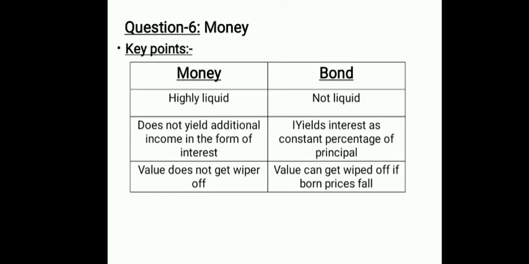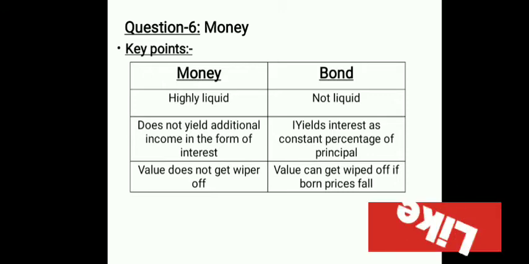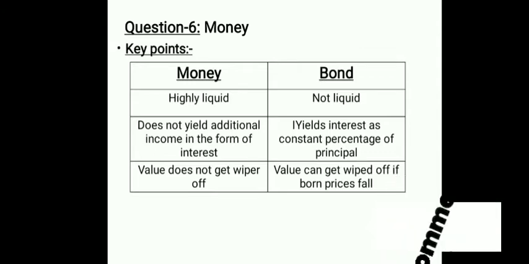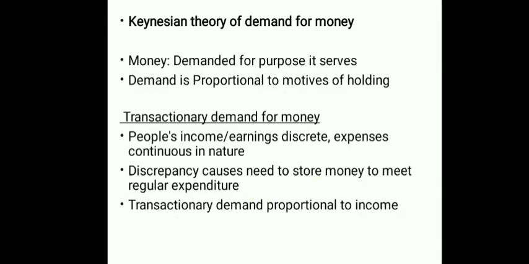Then the third point of difference is that the value of money does not get wiped off. However, the value of bonds can get wiped off if bond prices fall. If bond prices fall, value will get eroded. Then we come to the next part, the Keynesian theory of demand for money.